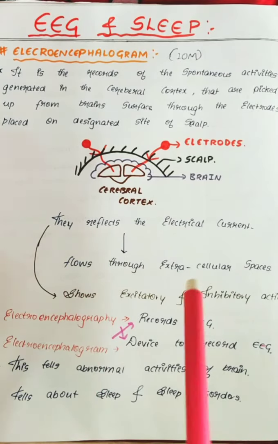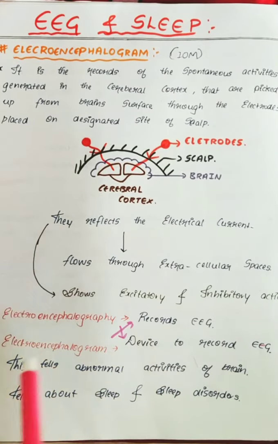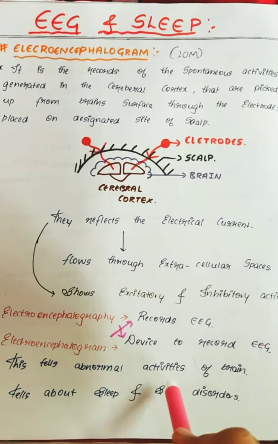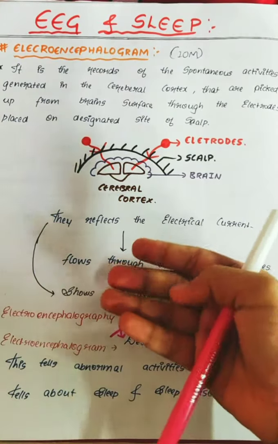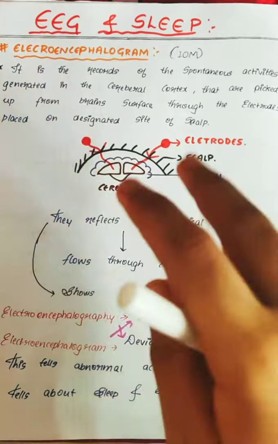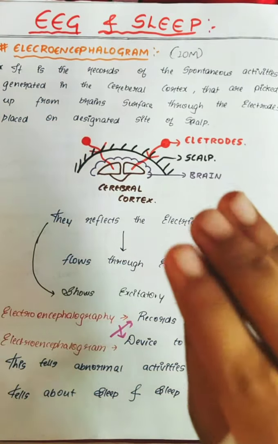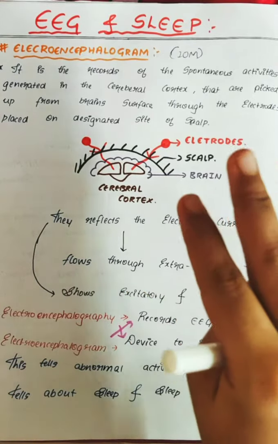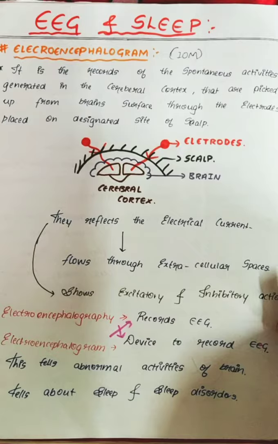So what does this tell about? It tells about the abnormal activities of the brain. It also tells about sleep as well as sleeping disorders. If we are not able to sleep properly at night or even during the daytime, or if we are sleeping too much, there might be some problem in our brain. All these things might be corrected by taking appropriate medications. So we'll move on to the next page.